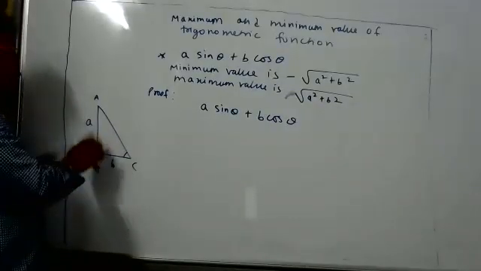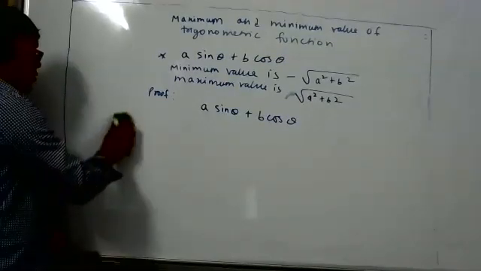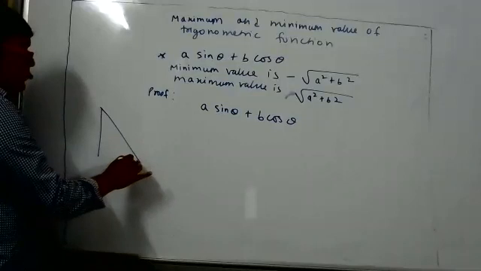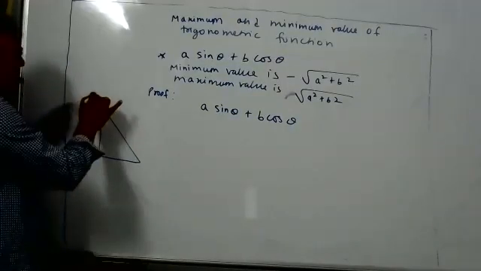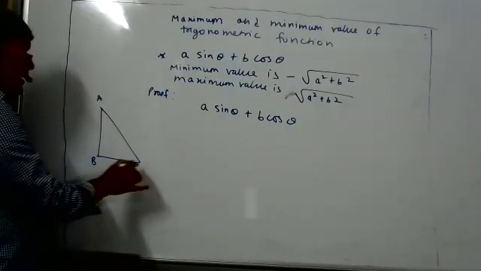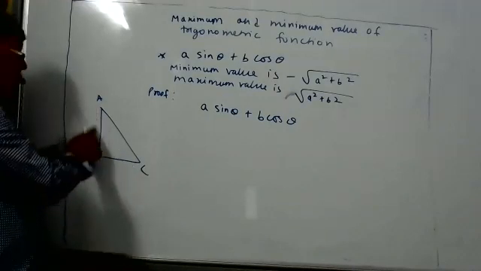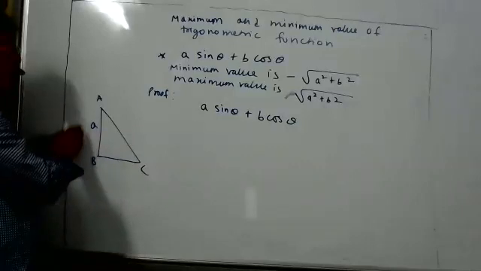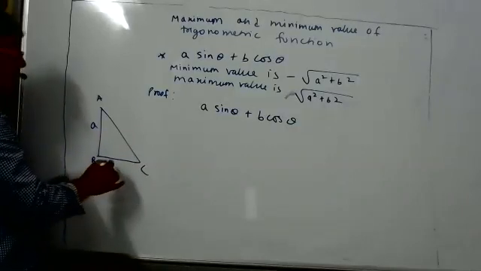Sir, but that theta may exist or may not exist, sir. Good. You are saying correct. I was wrong, so I will redraw the diagram. One small mistake I did. Suppose I draw a triangle purposely in such a way that the opposite side length is A and the adjacent side length is B.